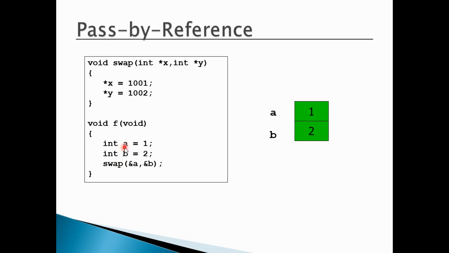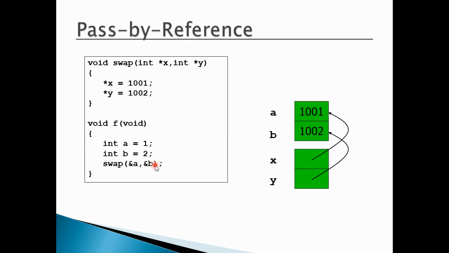Initially, the value of A was 1, and the value of B was 2. Then when this function call is made, the address of A will be the value of X, and the address of B will be the value of Y.